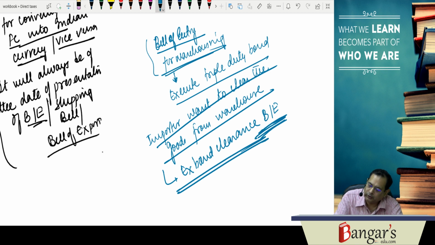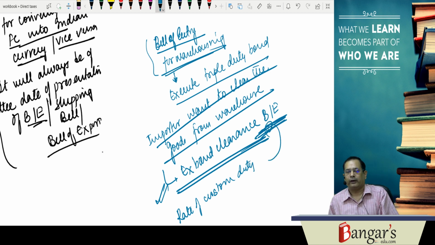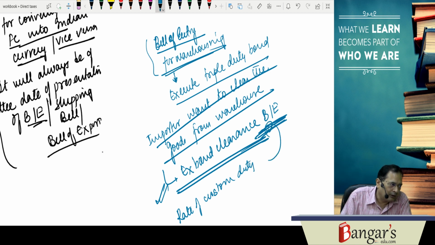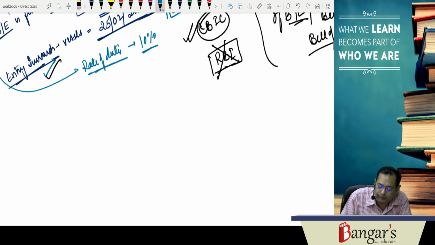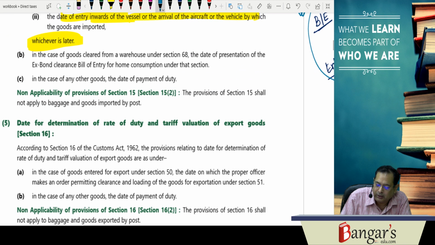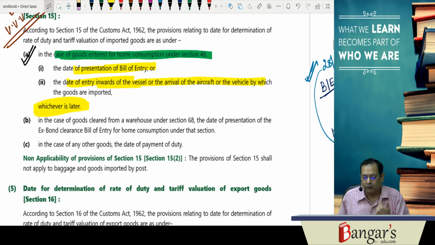In case of warehouse goods, the rate of customs duty will be applicable as of the date of presentation of the ex-bond clearance bill of entry. In any other case, it will be the date of payment of duty. This is very, very important, the most important section of the customs.